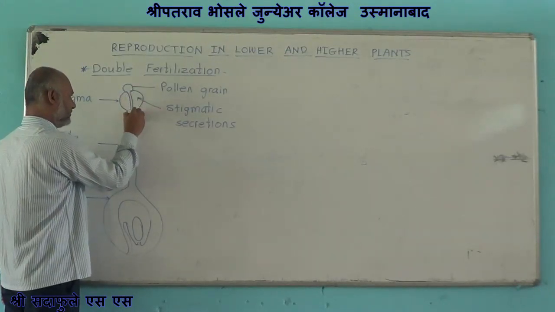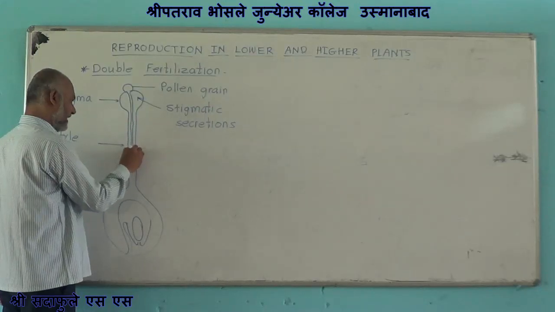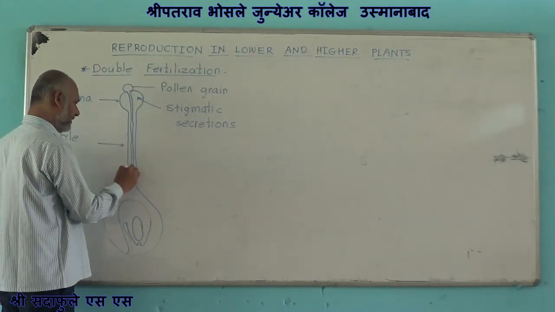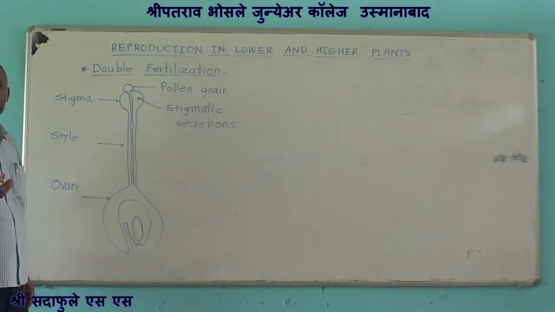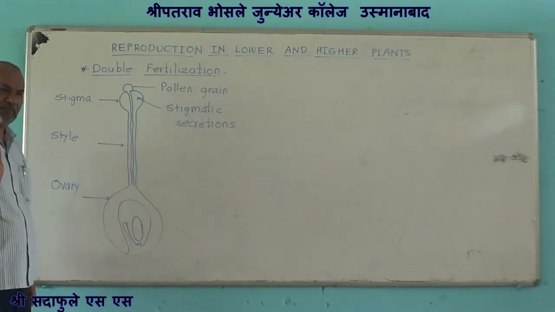This pollen tube passes through stylar canal, and meanwhile the generative nucleus divides by mitosis to form two male gametes.